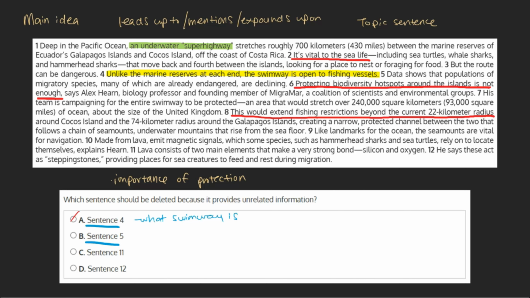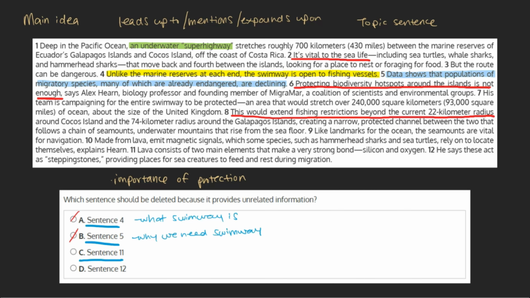B. Sentence 5. Data shows that populations of migratory species, many of which are already endangered, are declining. This sentence connects to our main idea from a different angle. It explains why we need the swimway, and for more areas of the ocean to be protected, because populations of migratory species are declining. This can be marked as incorrect as well.